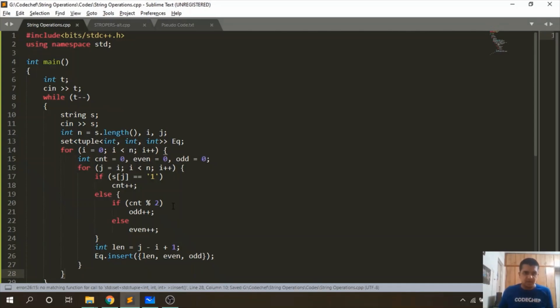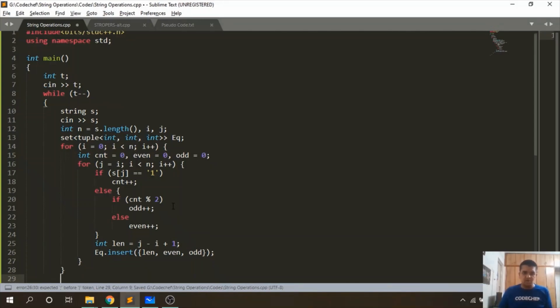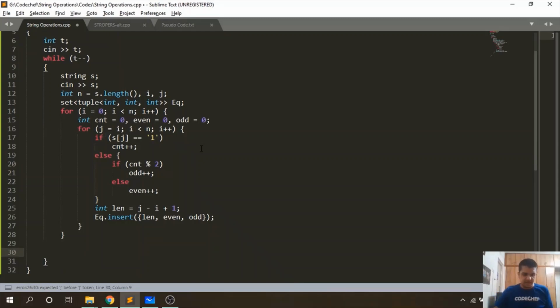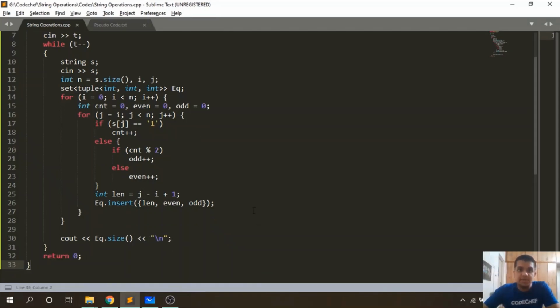Now the implementation is almost done. Now we just have to output the size of the equivalence set. So that's it. So now let us submit this solution and let us hope for a correct answer. But before that, before I had written i less than n i plus plus. So it should just be j less than n j plus plus. So note that. And now let us submit our code.